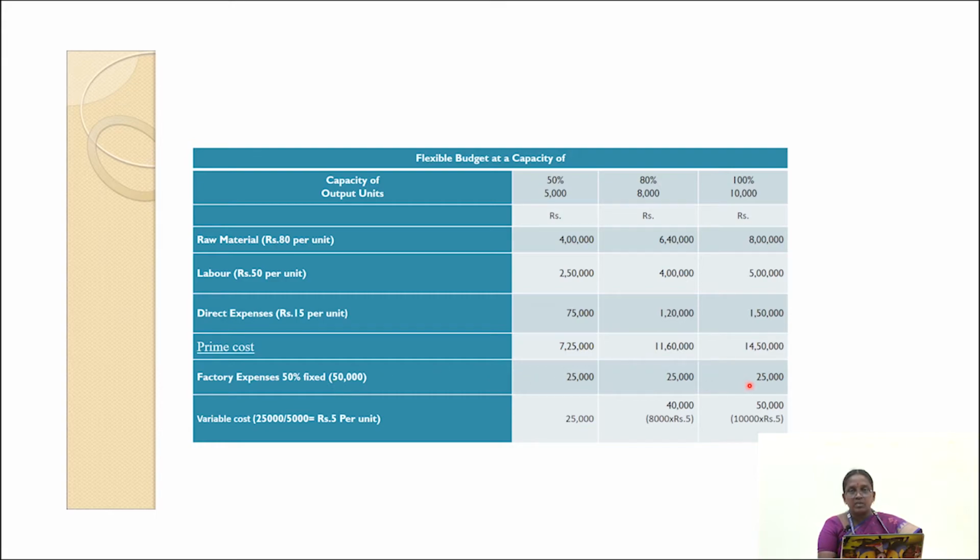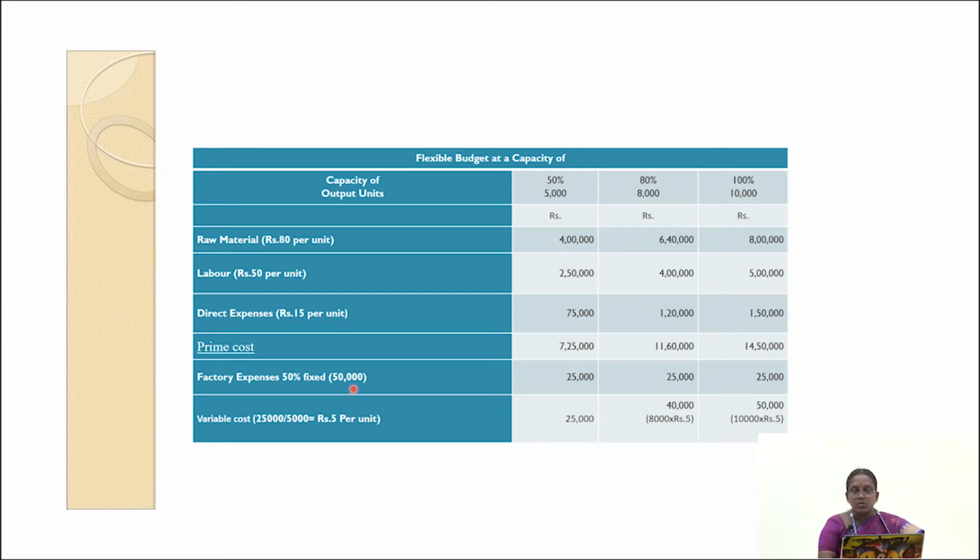So the value of 25,000 is constant for all capacity levels, that is fixed factory expenses. So 25,000 is applicable at 50% capacity level. Again 25,000 is the fixed factory expenses at 80% capacity level, and again 25,000 is fixed at 100% capacity level.